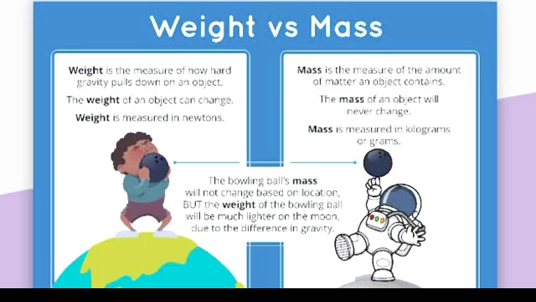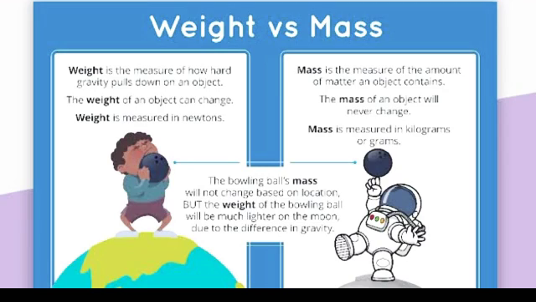Now let's see what is weight. The weight of a body is the measure of the pull of the earth on it. It can even be said to be the measure of how gravity pulls down an object. Whenever we throw an object up in the sky, what happens? The object immediately comes down or falls down. This is because of the gravitational force exerted by our earth. So the measure of gravitational pull on the object is called the weight.